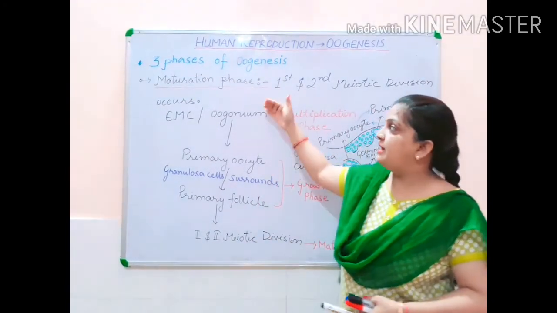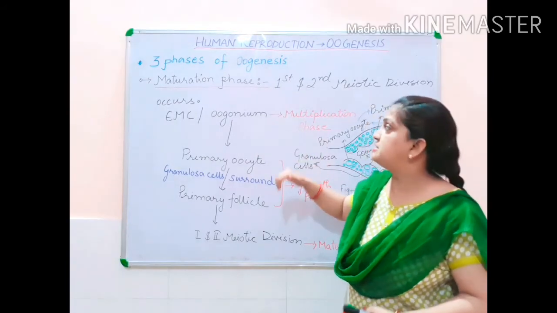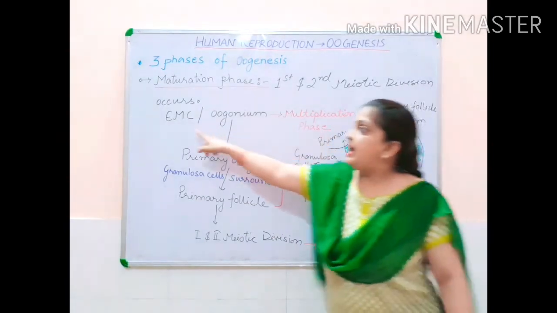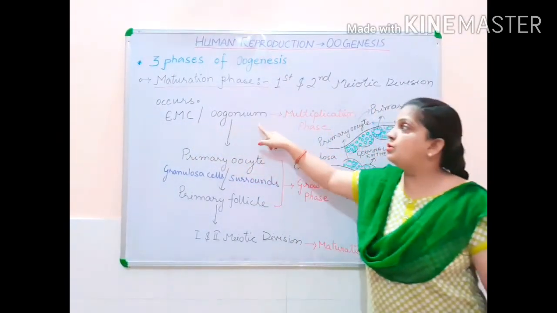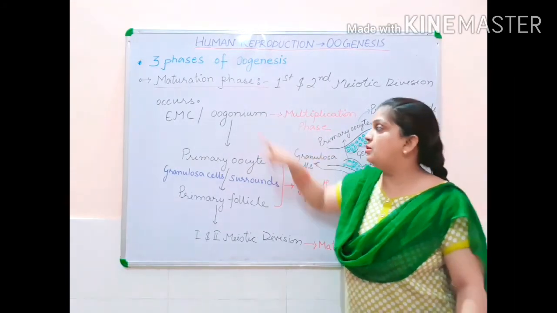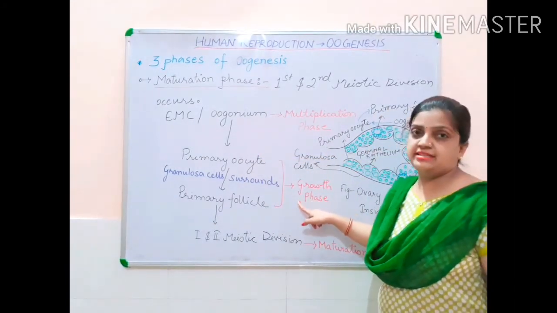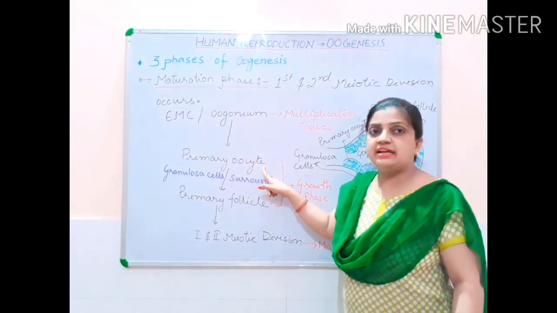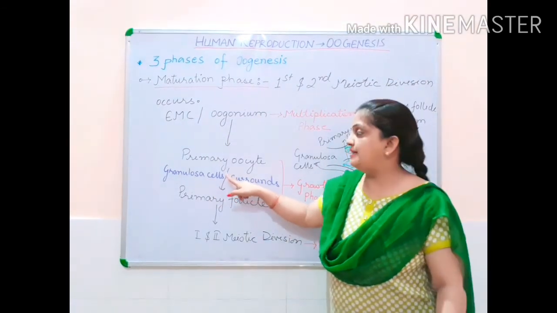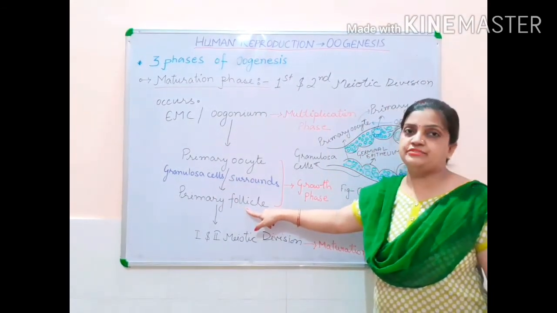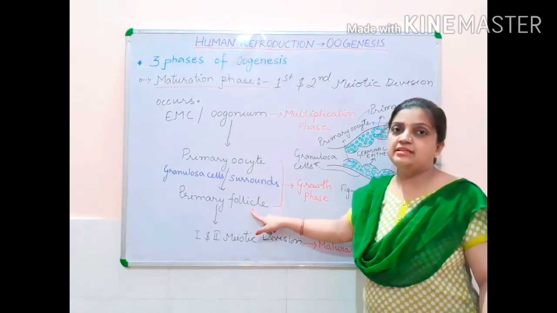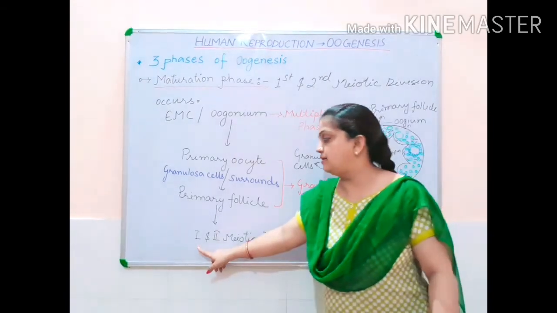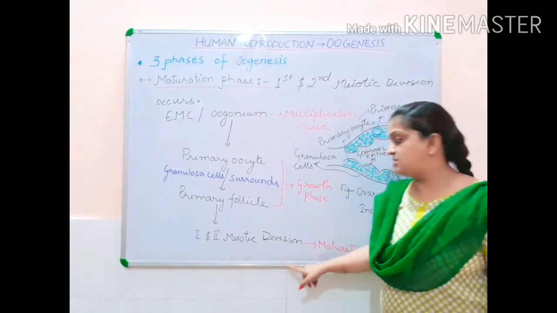Now children, if I see what I have discussed till yet, I told you all that during our multiplication phase, egg mother cells, oogonium cells, are formed. Now these oogonium cells during the growth phase change into primary oocyte. This primary oocyte gets surrounded by granulosa cells, and then the structured primary follicle is formed. And this primary follicle now enters into the maturation phase by entering the first and second meiotic division.